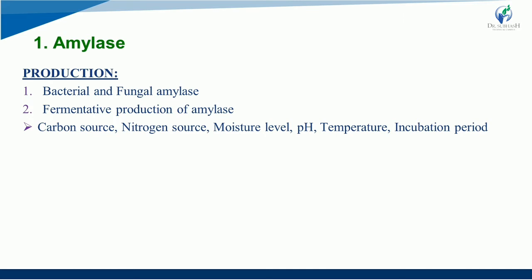The second is the nitrogen source you can use for the production of alpha amylase. It can be organic or inorganic.